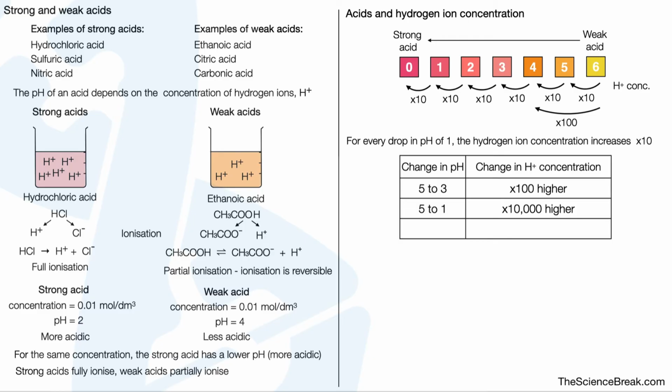What if we don't decrease pH? What if we increase pH from 4 to 6? In this case, we get 100 times lower concentration of hydrogen ions.